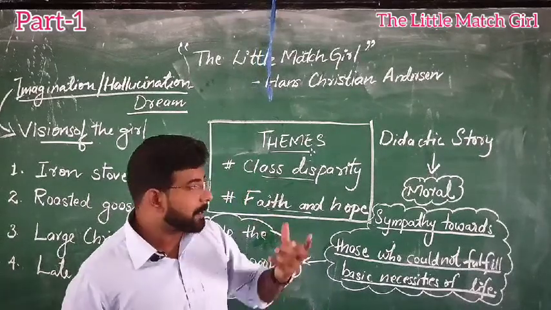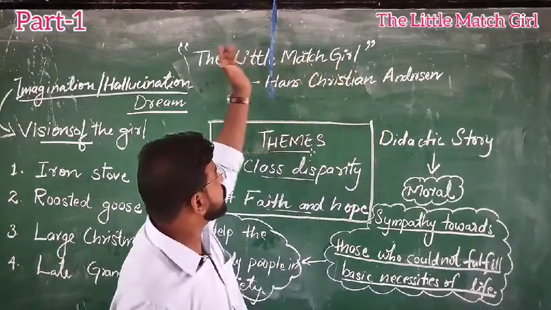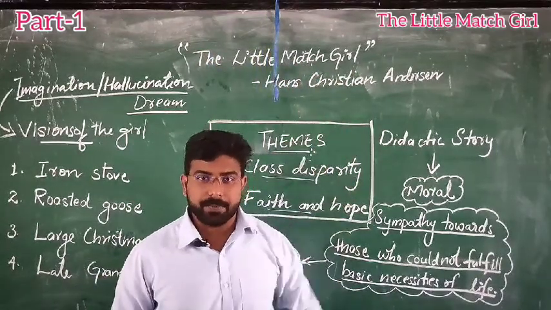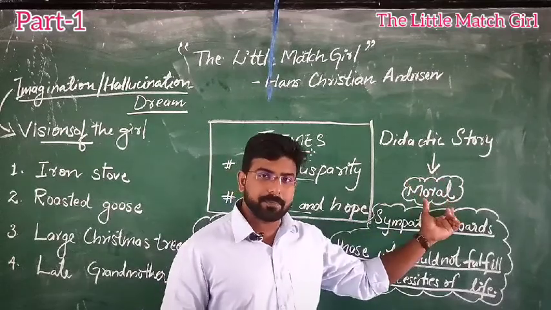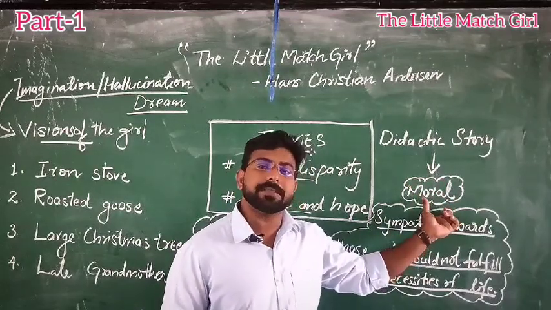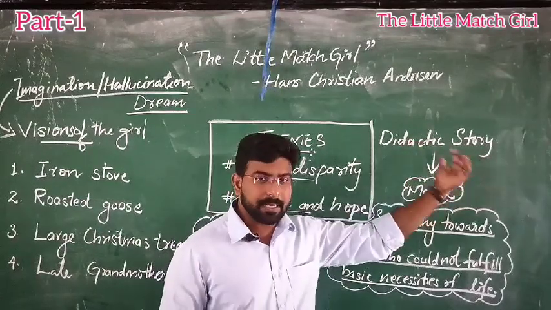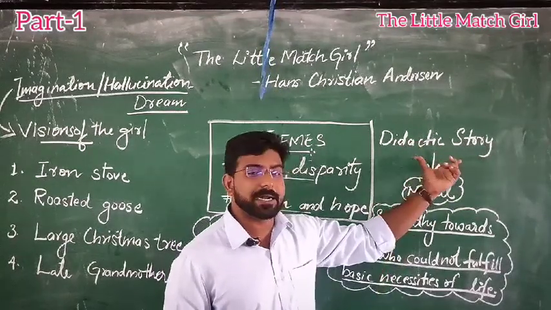In the same manner, this story, The Little Match Girl, has a story, and the story has a moral. A poem that has a moral is called a didactic poem, and as this is a story, it's a didactic story.